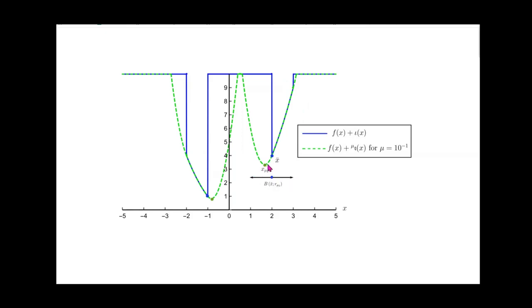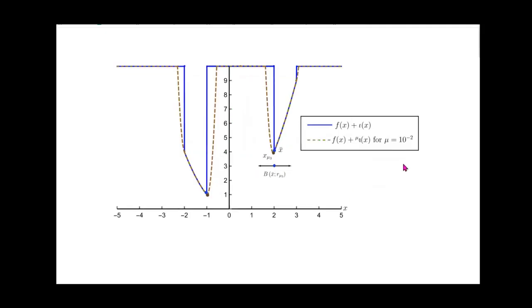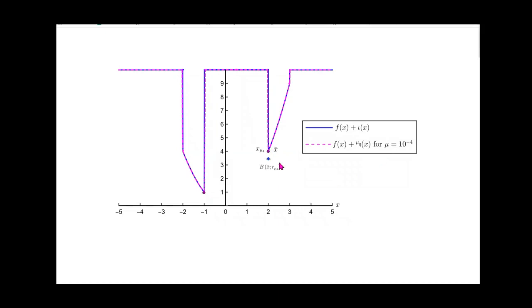But the good thing is that x mu2 is coming closer to the x bar point. We have reduced mu a bit more. X mu3 is even closer, but the region of convexity seems to be smaller. Mu is 10 to the power -4 for all practical purposes. X mu4 is very, very close to x bar, and the radius of convexity is much smaller now.